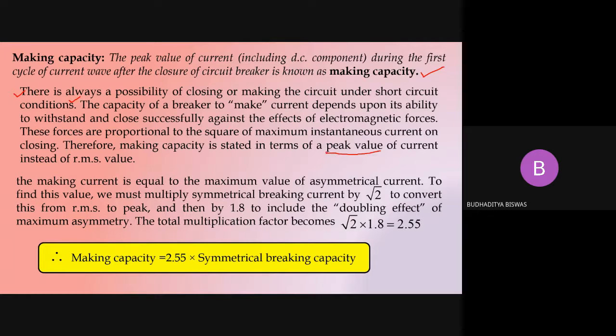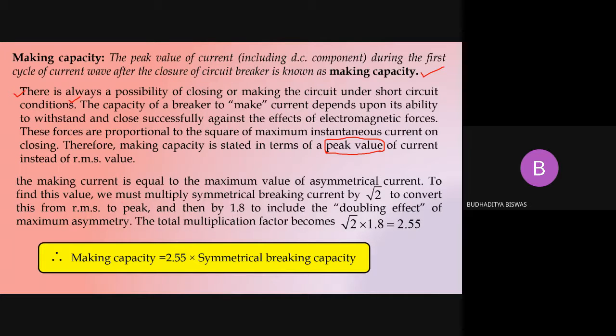So you now understand why the making current is expressed in peak value instead of the RMS value: because it depends upon the huge electromagnetic forces, and these electromagnetic forces are proportional to the instantaneous value of the current, not the RMS value, not the average value of the current. So that's why the making capacity is also expressed in terms of the peak value of the current. So making capacity is equal to the maximum value of the asymmetrical current.